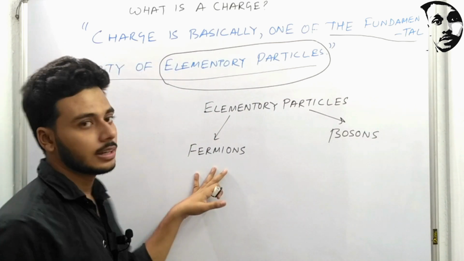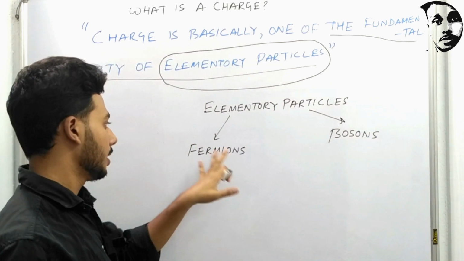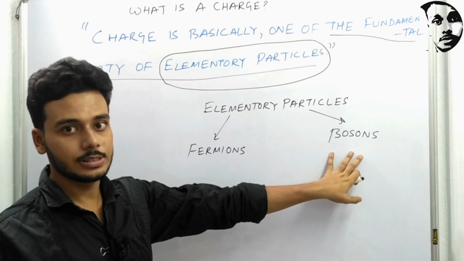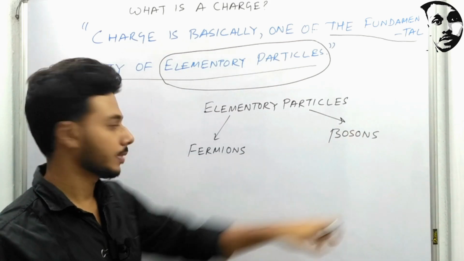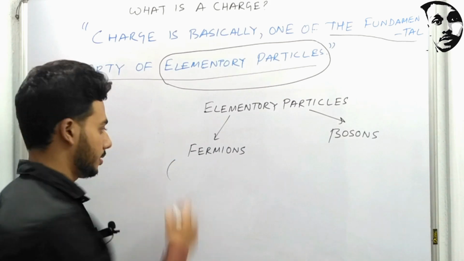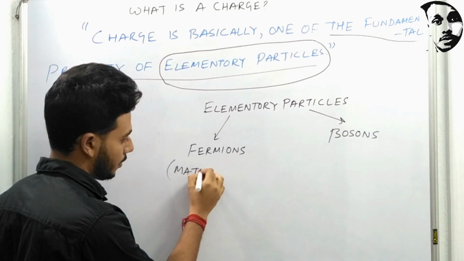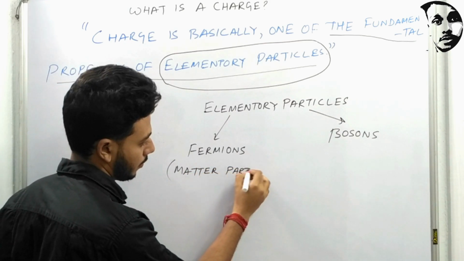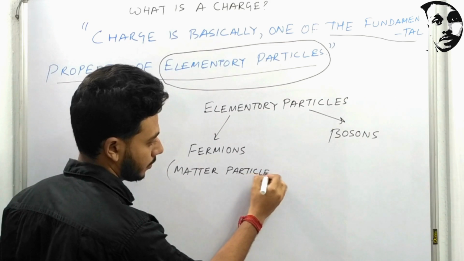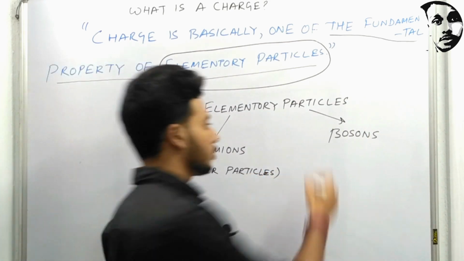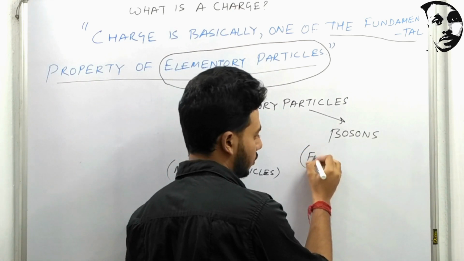Fermions are named after the Italian-American physicist Enrico Fermi, whereas bosons are named after the Indian physicist Satyendra Nath Bose. The fermions are also known as matter particles, but the bosons are also known as force particles.